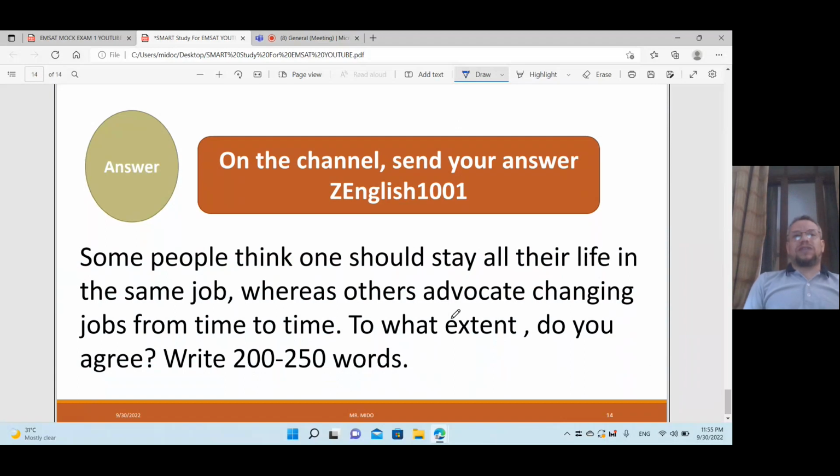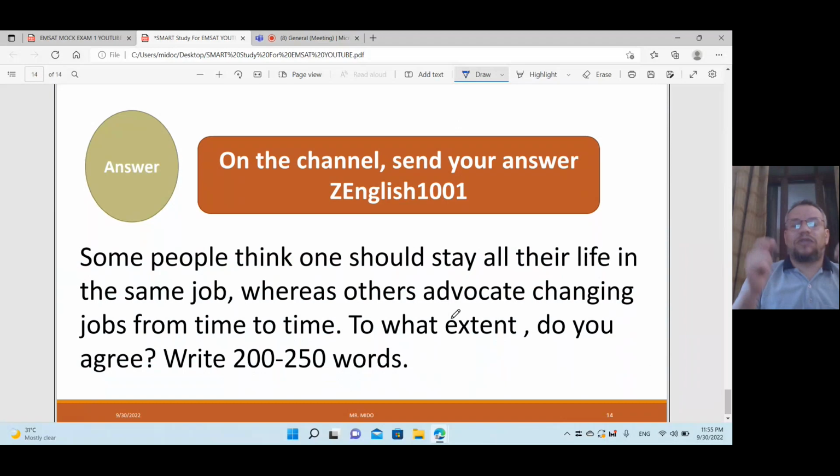Now the question is: some people think anyone should stay all their life in the same job, whereas others advise changing jobs from time to time. Do you like to change jobs from time to time, or do you like to stay in a job for a long time? To what extent do you agree? Write 200 to 250 words. I'm waiting for fabulous answers, and I'm sure you will do that if you follow the instructions in this video. Now, part two, guys.